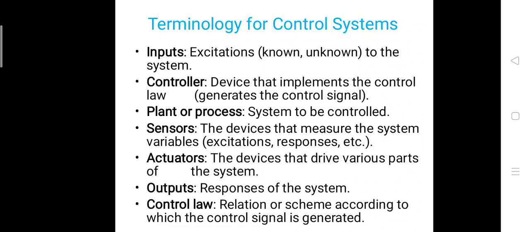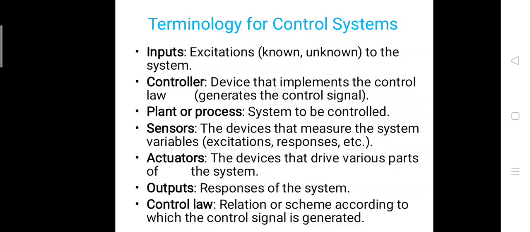Then actuators, the devices that drive various parts of the system. So actuators are the devices that may be the power generating system for various devices of the control system. Then outputs, so responses of the system. So if we want to measure the speed of a motor, then the output will be the speed in RPM.